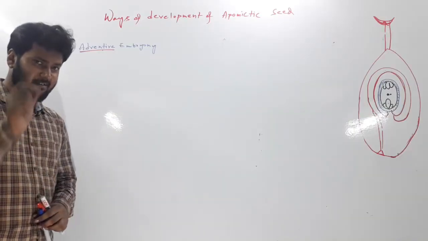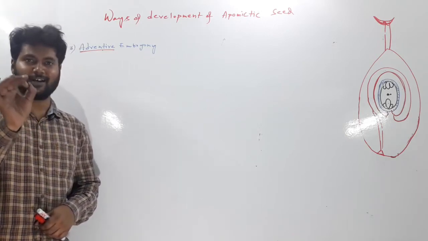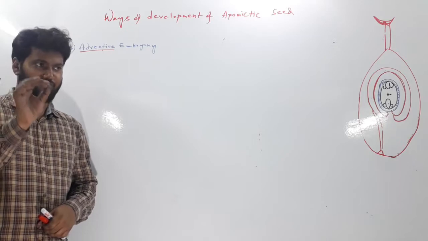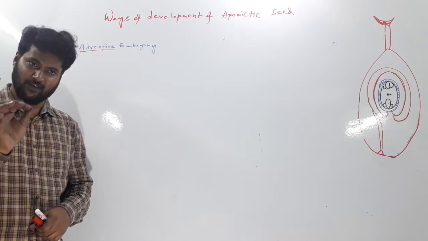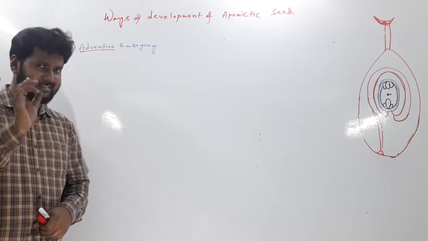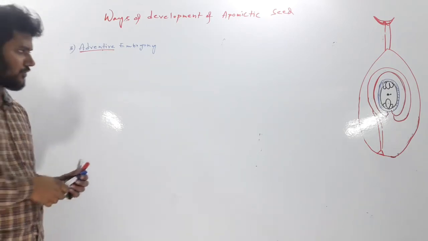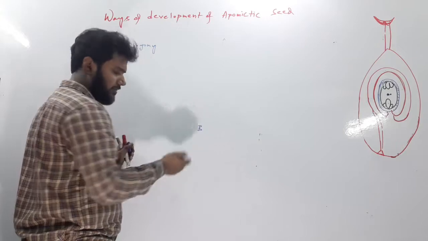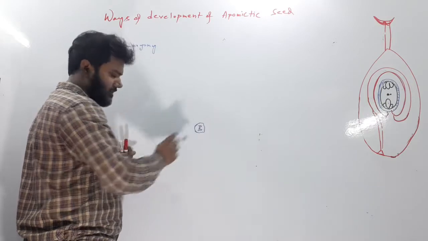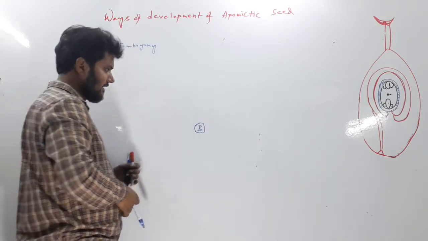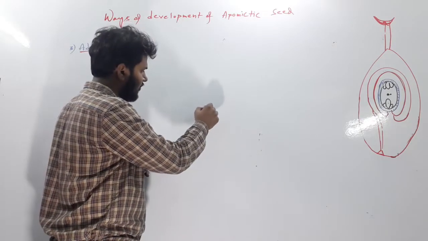Let us now discuss the third type, adventive embryony. You are familiar with the term adventive or adventitious. You have heard about adventitious root in case of rice, in case of wheat and many other cereals. What does this adventive or adventitious term actually indicate? Suppose B is one organ or part of any plant or any organism, and B is supposed to be produced from A.